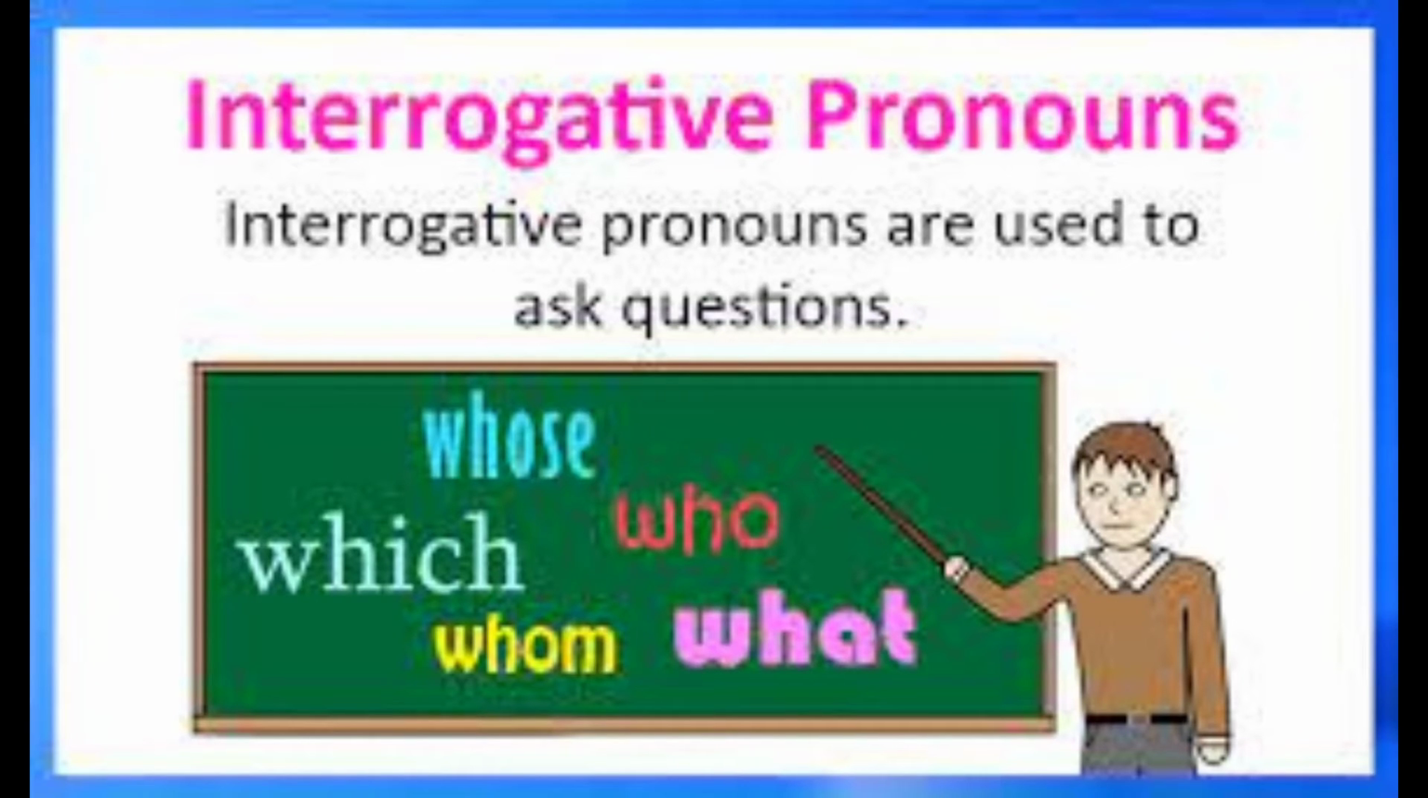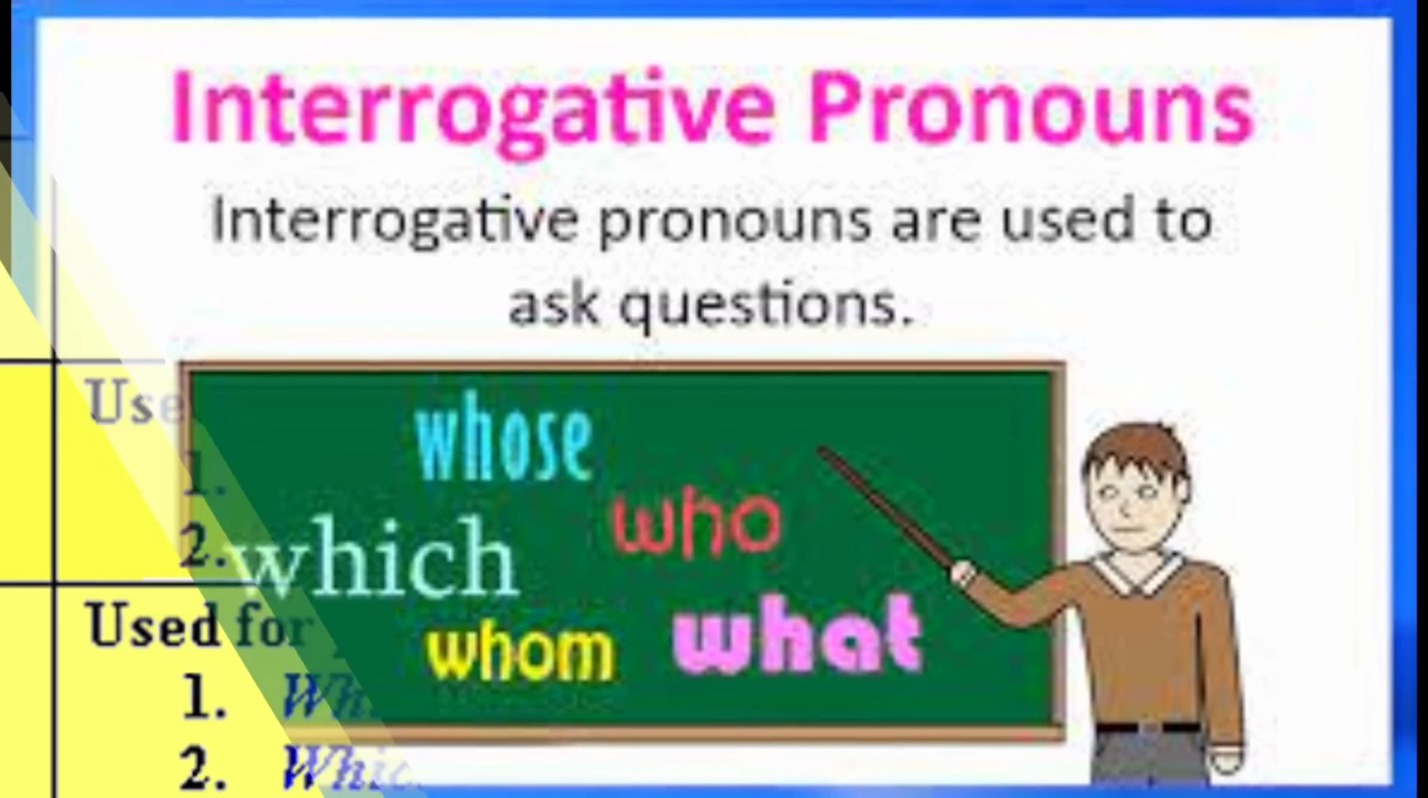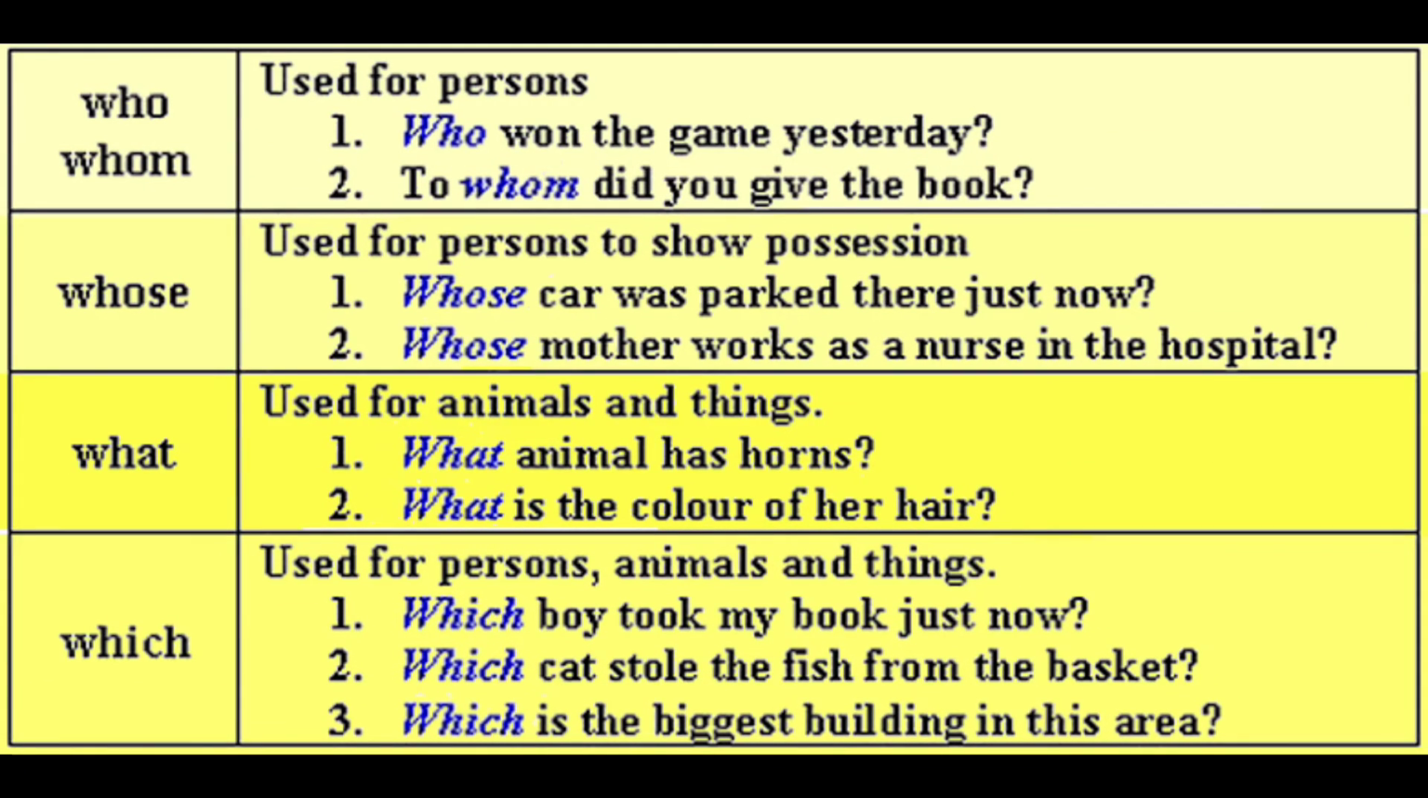Interrogative pronouns are the pronouns that are used for asking questions and when the noun is not known to us. In this picture, you have some interrogative pronouns that are whose, which, whom, who, what. And as I told you, interrogative pronouns are the pronouns that are used to ask questions. Look at the picture here, usage of who and whom. See the first one, who won the game yesterday? And for whom, to whom did you give the book? Interrogative pronouns who and whom are used to mention a person.